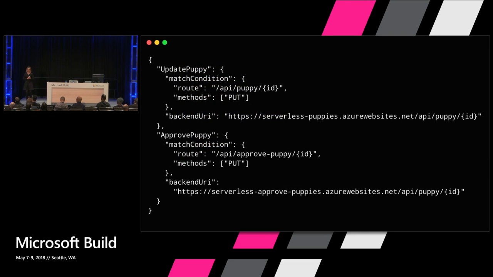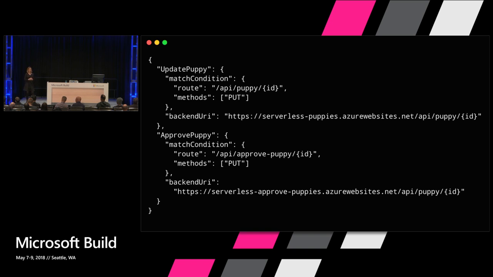And another powerful feature of serverless on Azure is that we can use proxies to connect different function apps within the same domain. So imagine you have a function app that supports all these CRUD operations for puppies, but you also build another application that will allow you to verify if the description that I added is okay, like do content moderation on text. And we want to call a cognitive services API, so that becomes a lot of logic that we might want to separate into a different function app. But that's still part of our application, right? And we want to deliver it under the same domain. With proxies, we can do that.